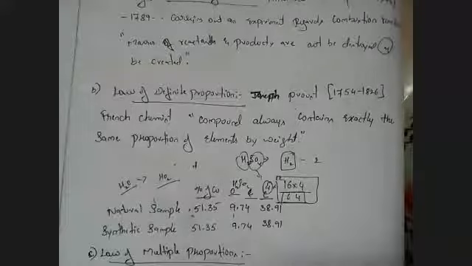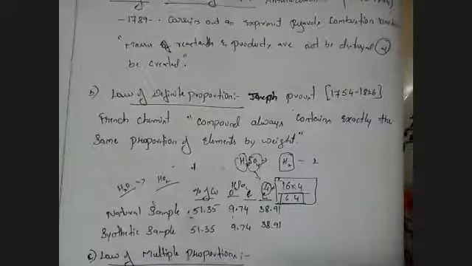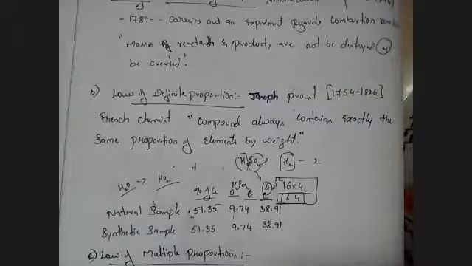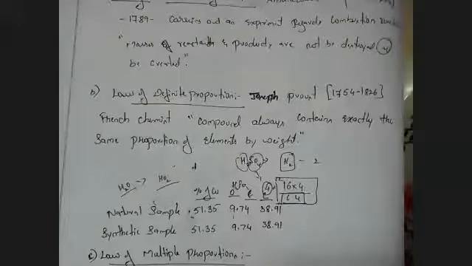Sorry, he is isolating it and doing it. That is called artificially synthesized. Okay, that is artificially synthesized. So naturally occurring means copper is available, oxygen is available and carbon is available in the free state. So he's collecting it up and calculating the percent of it. And for the synthetic one, he's removing the composition of oxygen and carbon and taking it out. Then he's asking for a percentage.